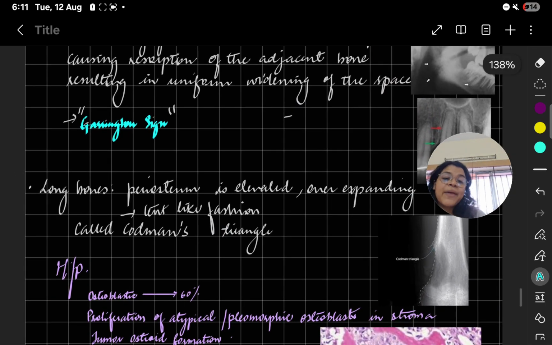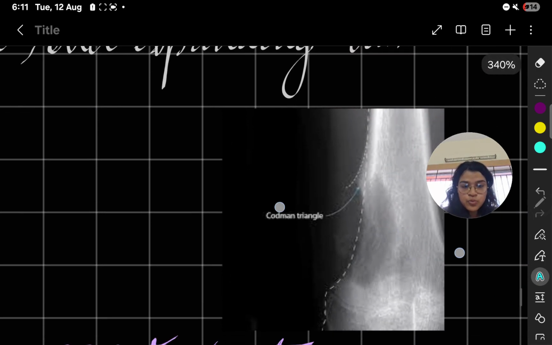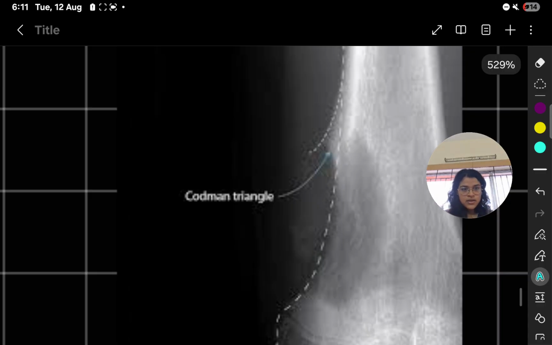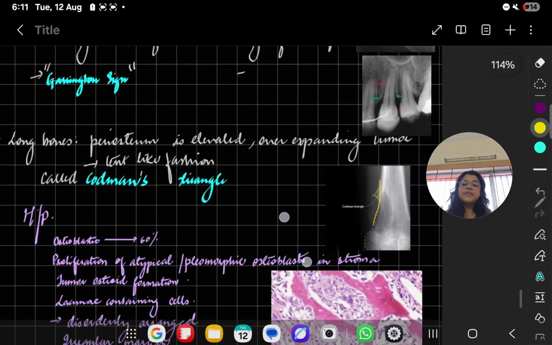Then in long bones, the periosteum is elevated. The long bones have their periosteum just adjacent to them. It becomes elevated and forms a tent-like fashion, which is known as Codman's triangle. This one also you have to remember, Codman's triangle. So these are the terms you have to remember. Let me show you. Can you see this tent-like fashion? This is your Codman's triangle.